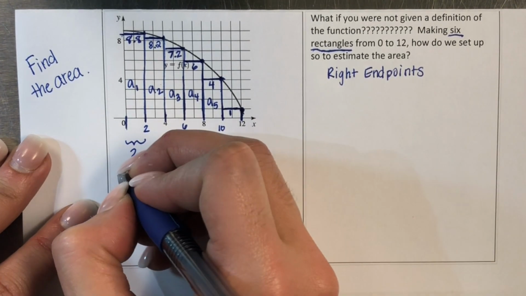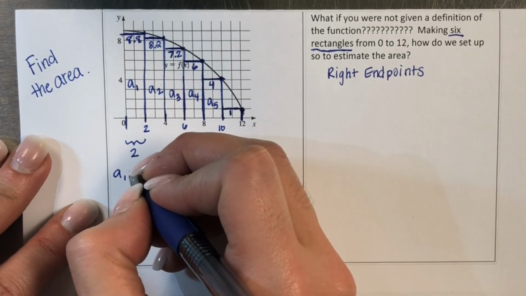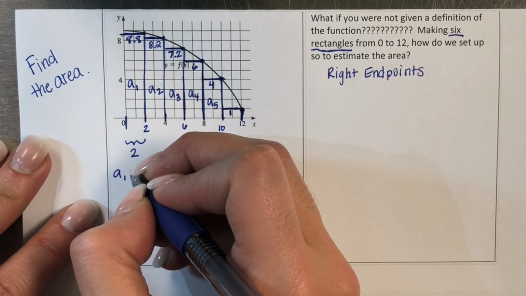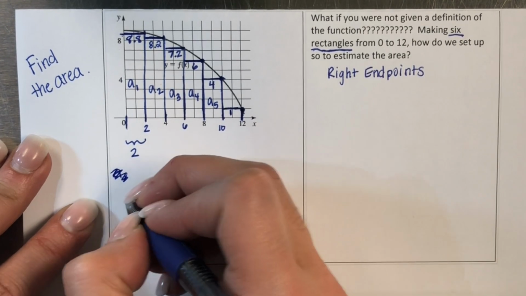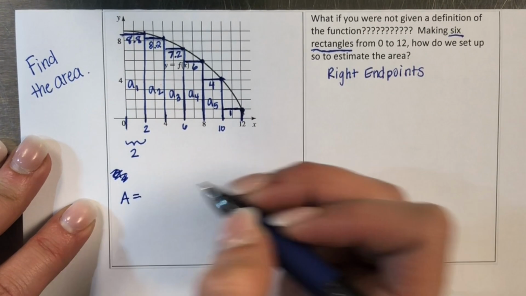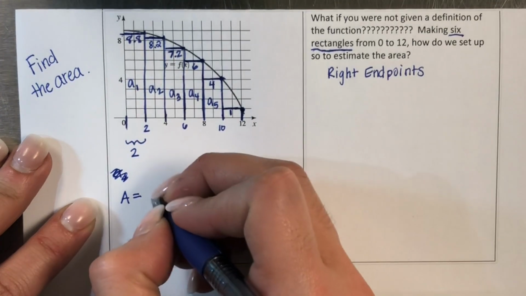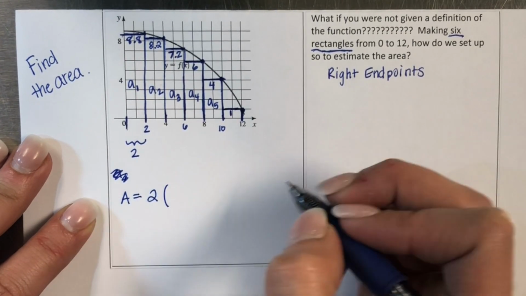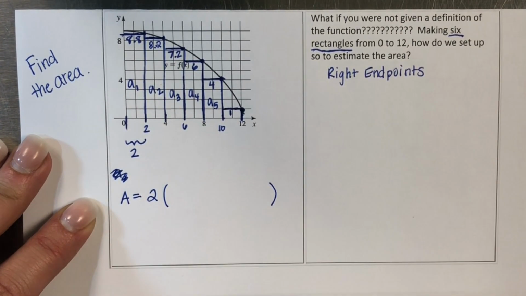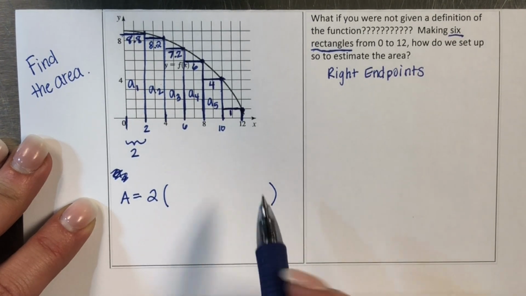All right, so let's just jump to the area, all right? Finding the area, what we know happens is that we have the width in front, the width is 2, times all of the heights added together, all right?